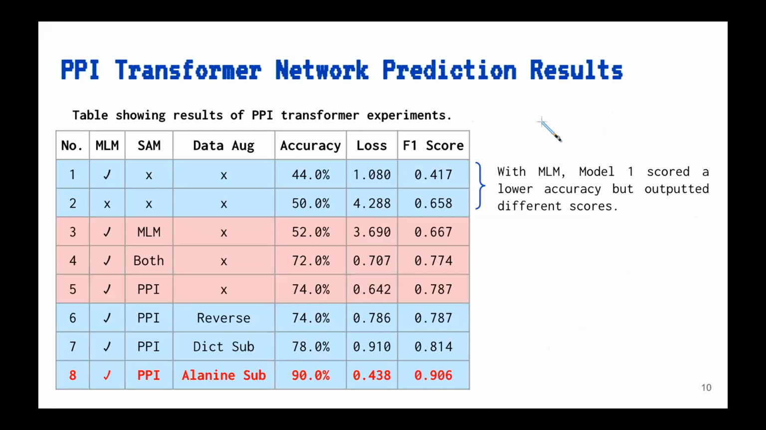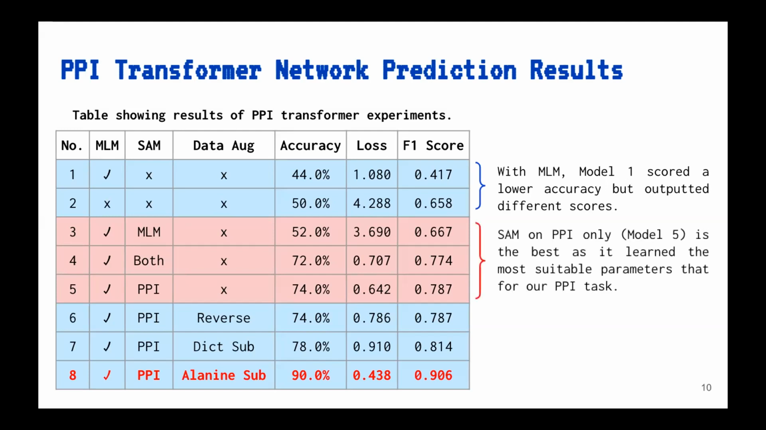Now, we arrive at our results. For models 1 to 2, although model 1 achieved the lower accuracy, MLM pre-training helped it to learn relevant protein features and output different PPI scores. For models 3 to 5, SAM on MLM causes the model to learn MLM-specific parameters, which may not be best suited for our PPI task. So, SAM on PPI is essential for optimizing our PPI task.